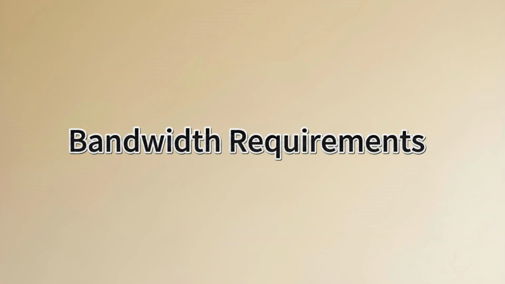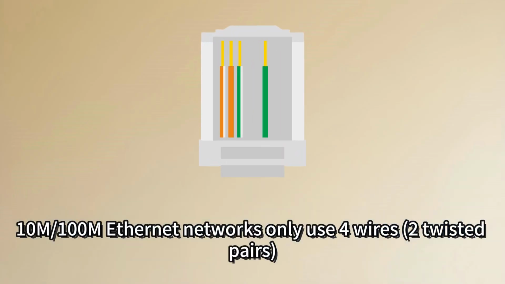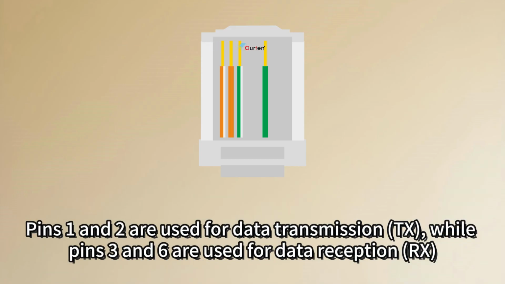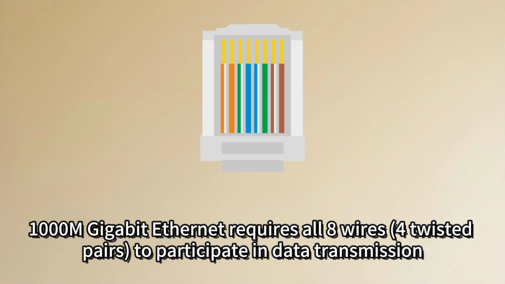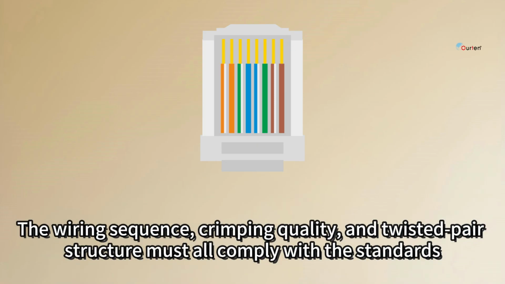Bandwidth requirements. 10M/100M Ethernet networks only use four wires, or two twisted pairs. Pins 1 and 2 are used for data transmission (TX), while pins 3 and 6 are used for data reception (RX). 1000M Gigabit Ethernet requires all 8 wires, or four twisted pairs, to participate in data transmission. The wiring sequence, crimping quality, and twisted pair structure must all comply with the standards.